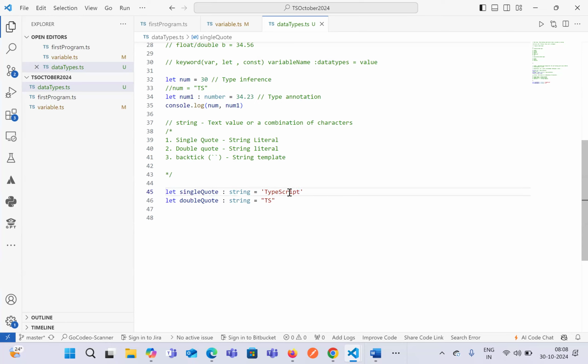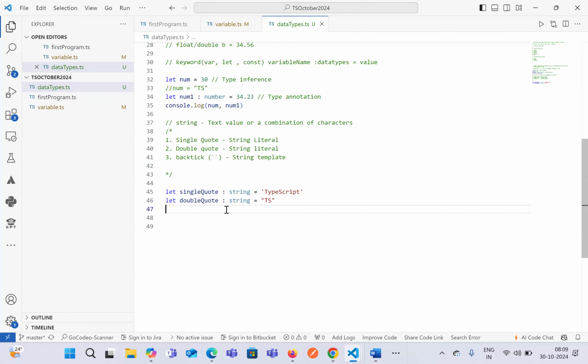But in terms of JavaScript and TypeScript, though you define it as a single value, let's say single value equals to, inside, let's say A, this will also be considered as a string in terms of JavaScript and TypeScript. So there is no concept of character data type in both JavaScript and TypeScript.